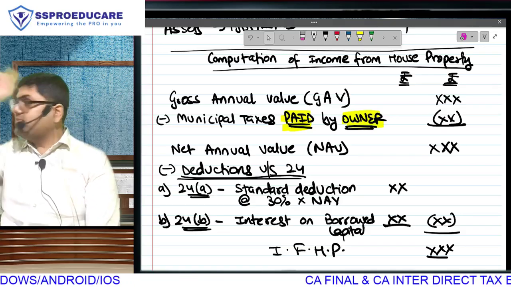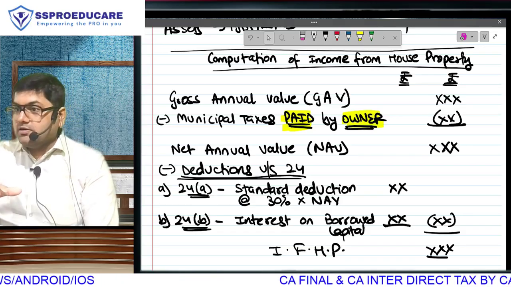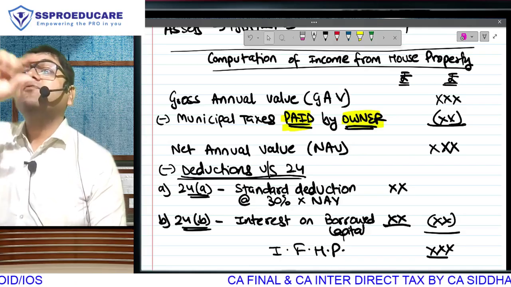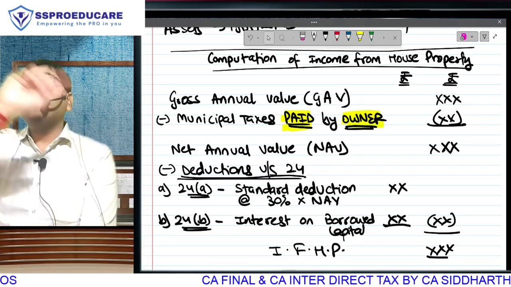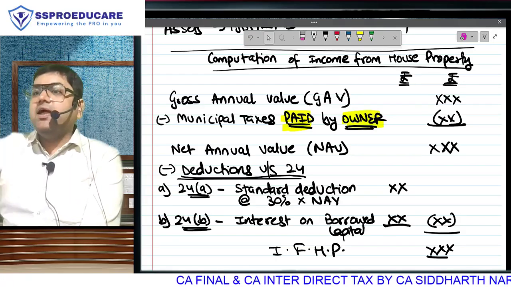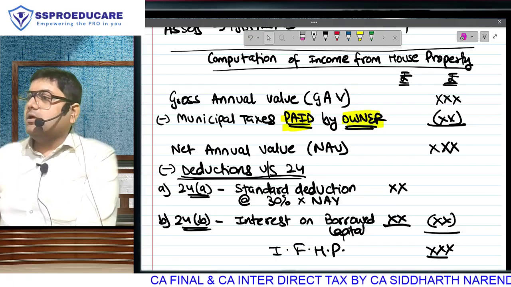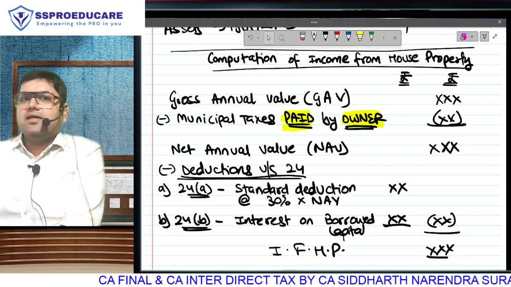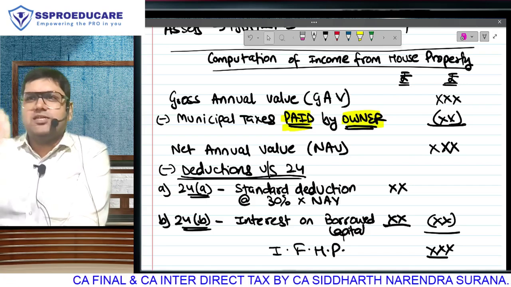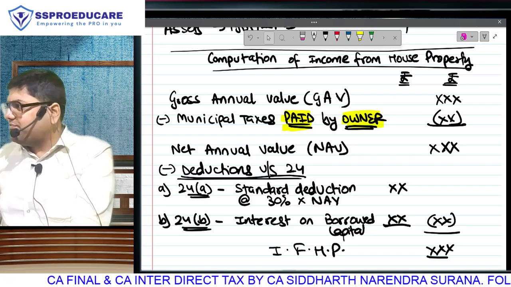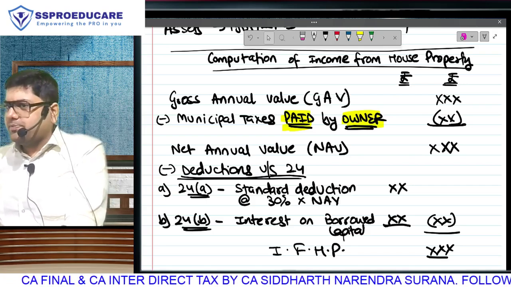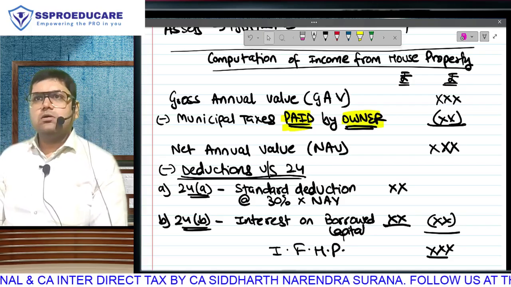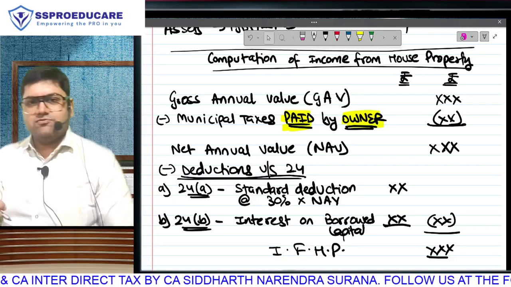So what will we do? Give the heading GAV, learn it in detail. Finished? Now what to do? Give the heading municipal tax. Then give the heading NAV. Then give the heading standard deduction. Then give the heading interest deduction calculation. 5 concepts we have to learn. After that, there are 3-4 general concluding points, some general closing points of the chapter. Chapter will get over. Clear, everyone? So one by one, we have to study this format.